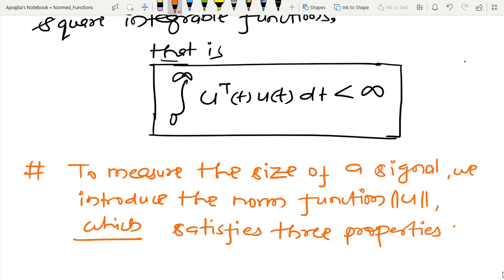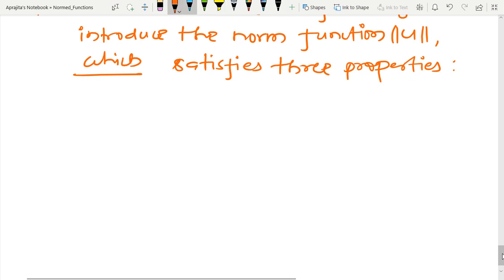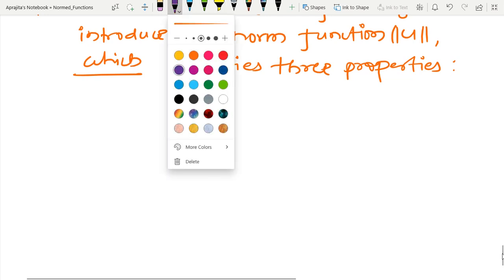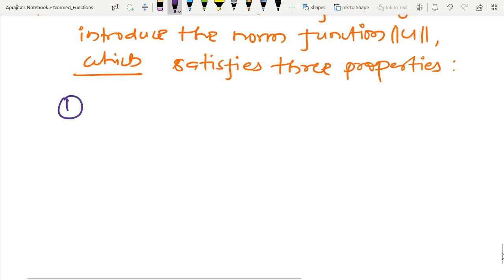And if you interpret that property of norm in terms of signal, then I can write like this. I am writing it because this is very good for knowing the interpretation.